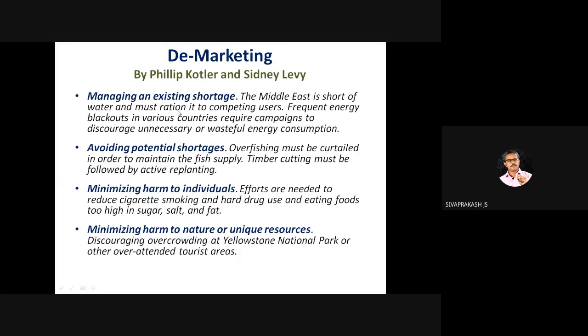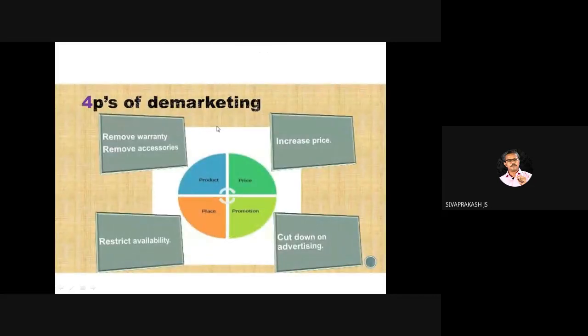Yeah. So there are advantages of demarketing: managing an existing shortage, avoiding potential shortages, minimizing harm to individuals, minimizing harm to nature and scarce resources. Right. Now the 4 P's, you must already know: product, price, place, and promotion.